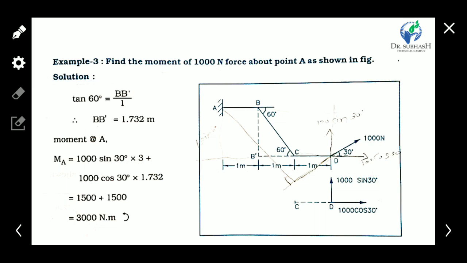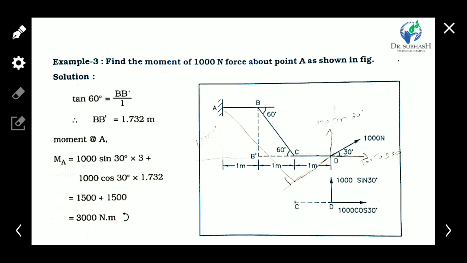Now take the moment. For that we have to find the total horizontal and vertical distance. Here the horizontal distance is given, but we have to find the vertical distance. It is found with the help of this triangle and trigonometry. Here the angle is 60, so here it is also 60 because of the Z angle.